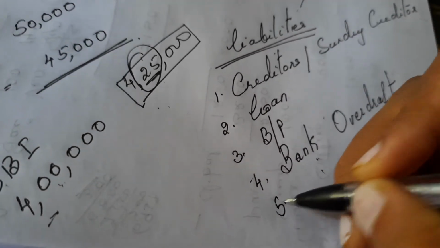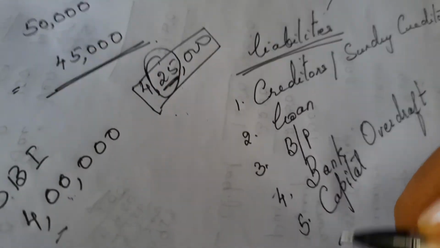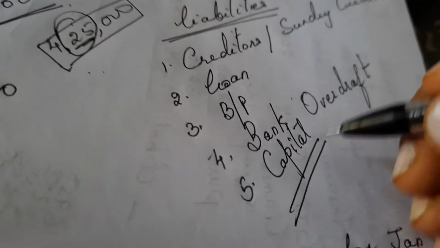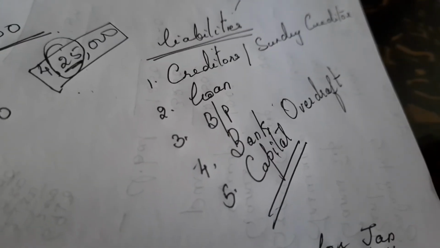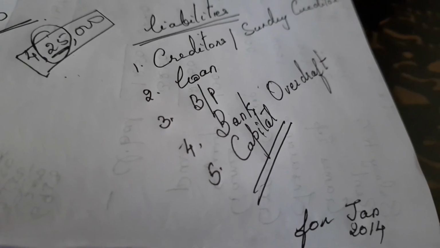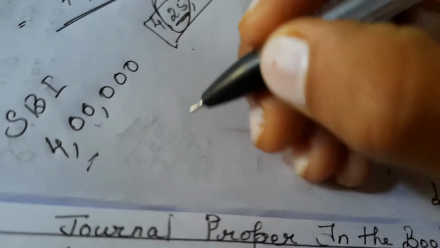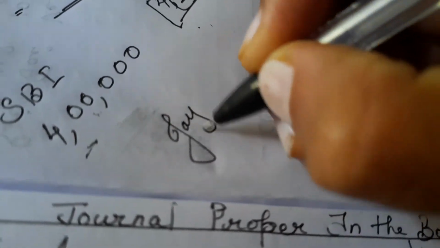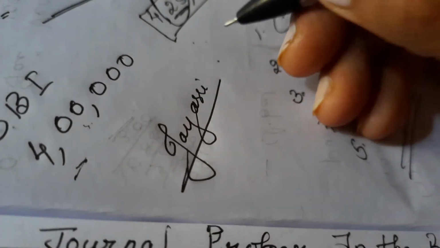And the fifth and final is capital. Capital is also a liability of the company. Capital means the amount which is put into the business. We all know that a business is treated as an artificial person. Now this artificial person, this business, let us say Jayashree Enterprises, has 2 or 3 people doing business together.